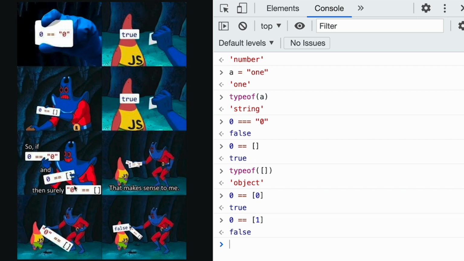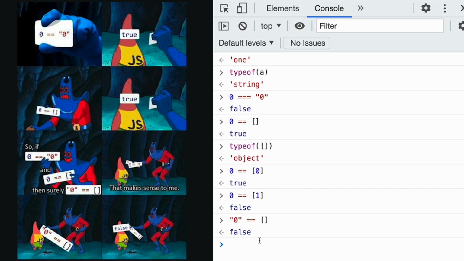Okay, and the last one. Why don't we have the same situation like here? If that's true and that's true, so that's supposed to be true as well. Well, it's not. The reason is that we have a string on the left-hand side, and we try to compare it with an empty array.